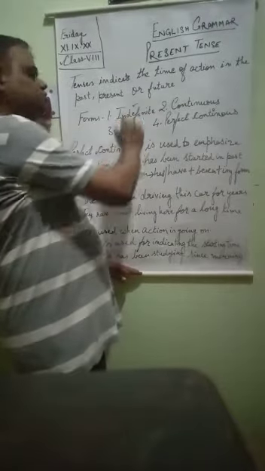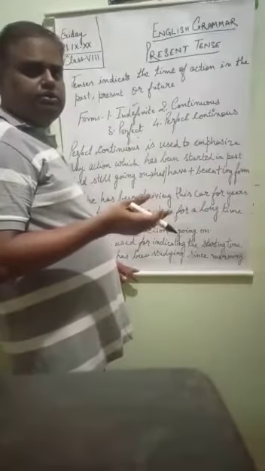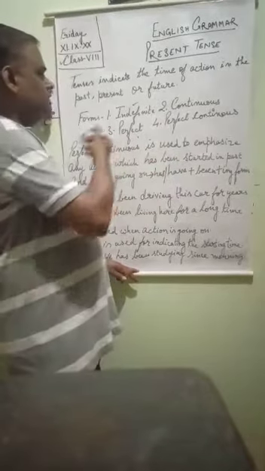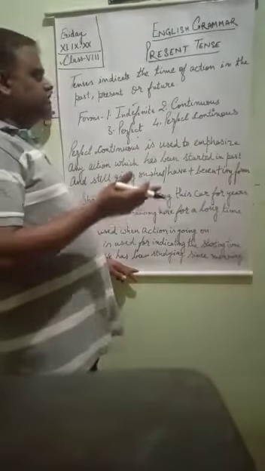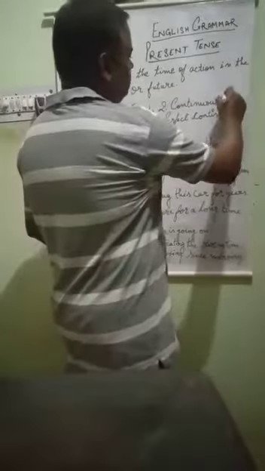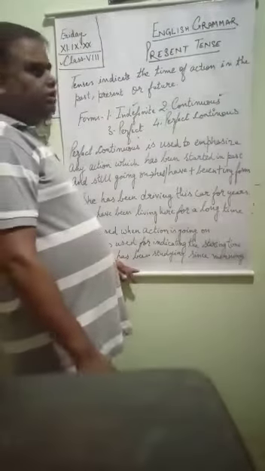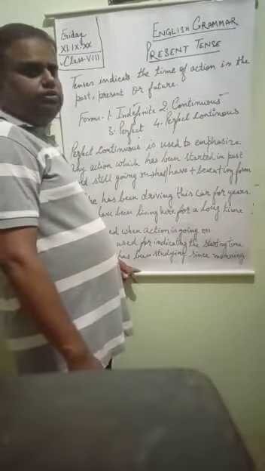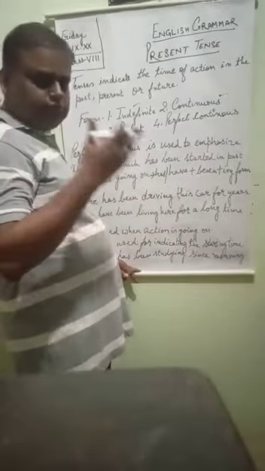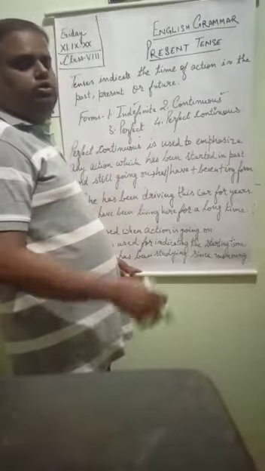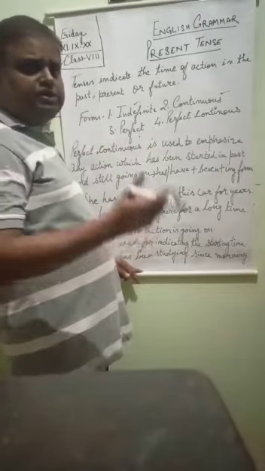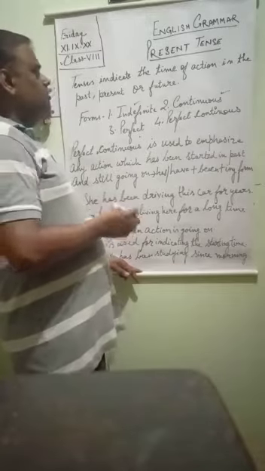Indefinite refers to any particular habit. He lives, he goes, we write. Indefinite means any particular habit or such type of things. Continuous is the ing form. If in present tense we use is or are plus ing, some action is going on. Suppose I say we are studying English grammar, so are plus studying, the ing form.